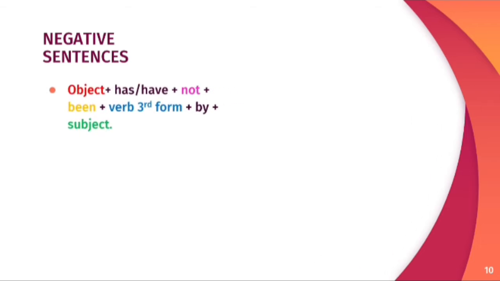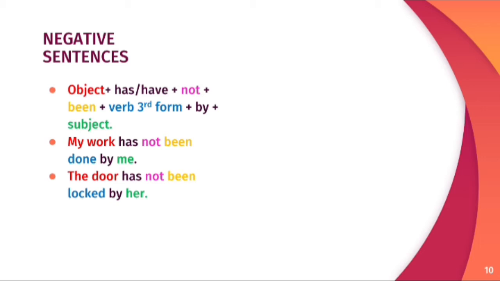Then for the negative sentence, there is the addition of not, and the remaining structure remains the same as that of the simple affirmative passive sentence. For example, my work has not been done by me. The door has not been locked by her. My toys have not been broken by them.